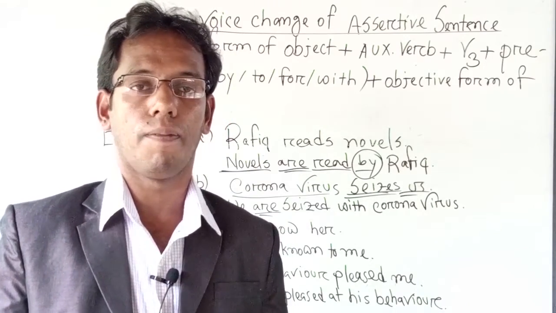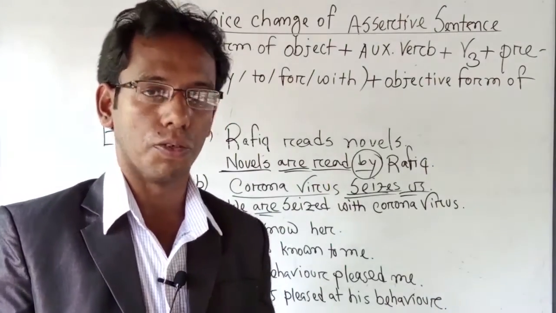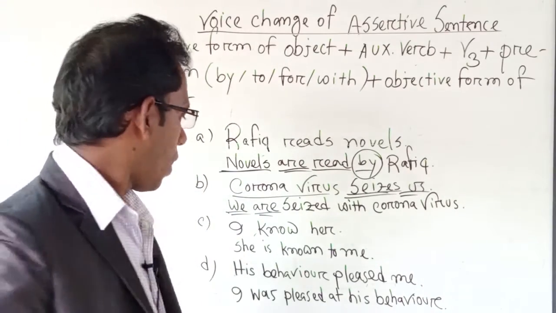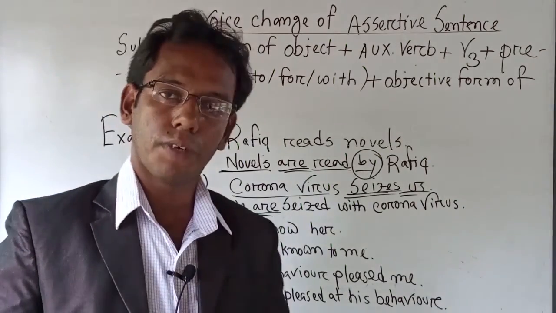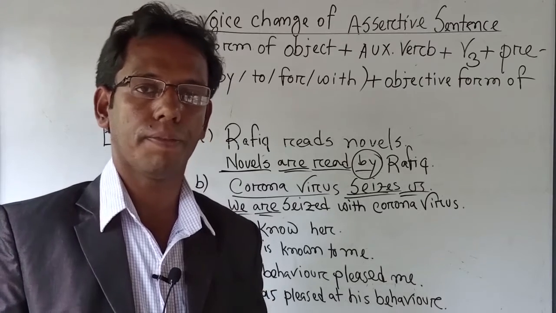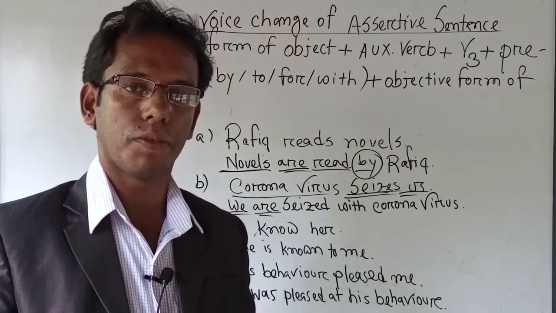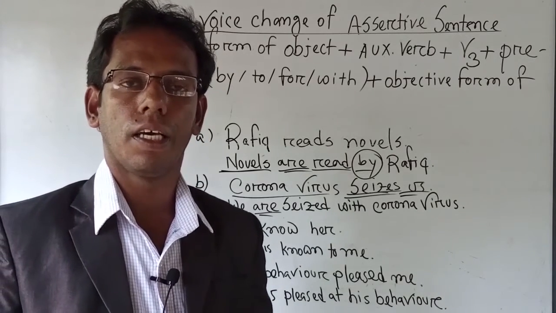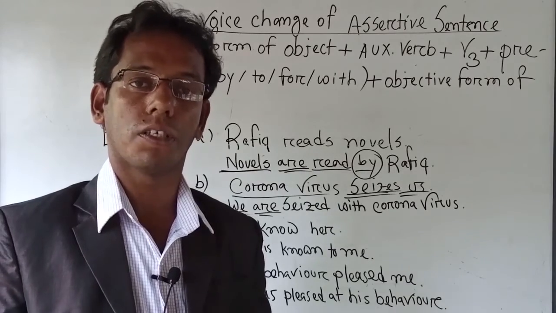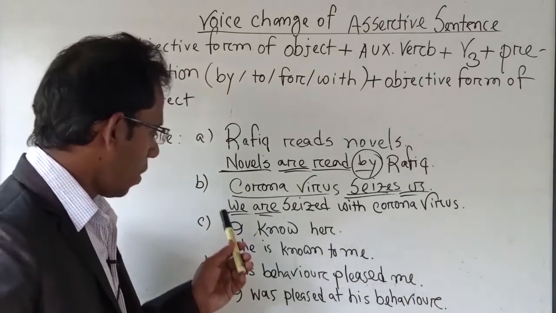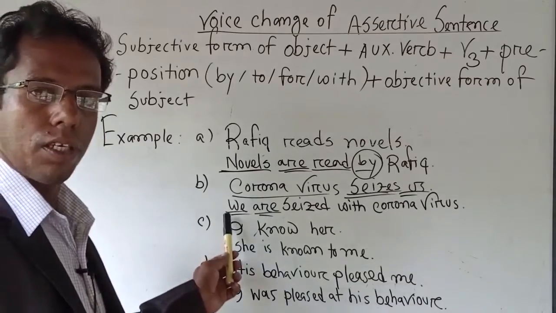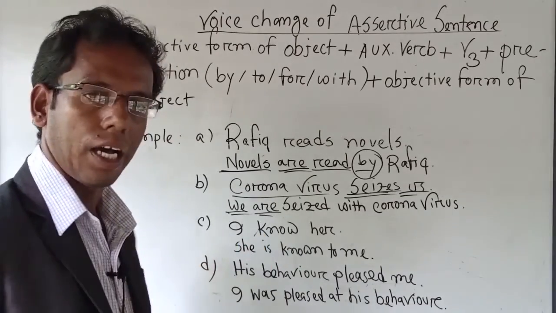Then after we and third person plural number, we have to use are as a helping verb or auxiliary verb. So I have got here subject we. That's why I have used are.